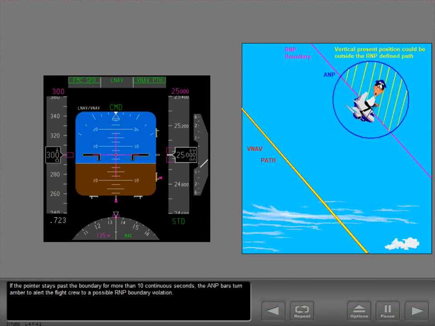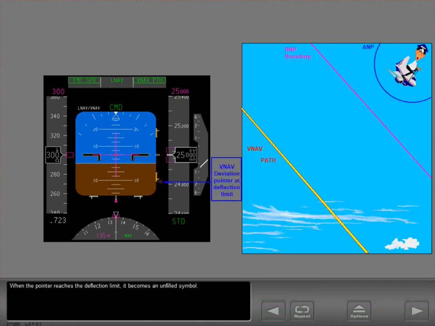If the pointer stays past the boundary for more than 10 continuous seconds, the ANP bar turns amber to alert the flight crew to a possible RNP boundary violation. When the pointer reaches the deflection limit, it becomes an unfilled symbol.